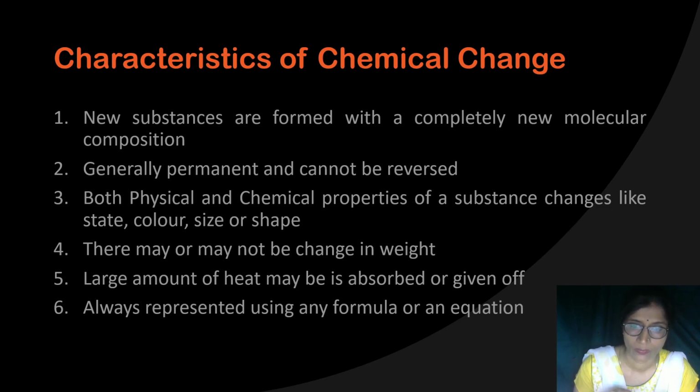No. Respiration, germination of seed, you cannot get back the original one. So that is what it is, permanent and irreversible. Here physical as well as chemical properties of the substance change completely.